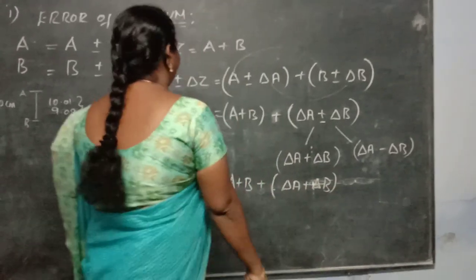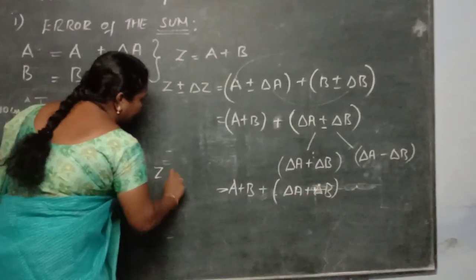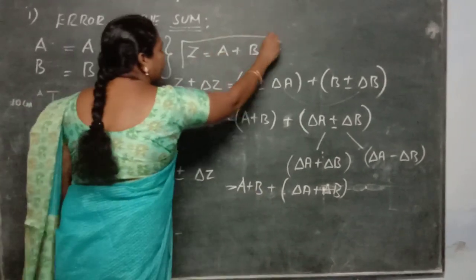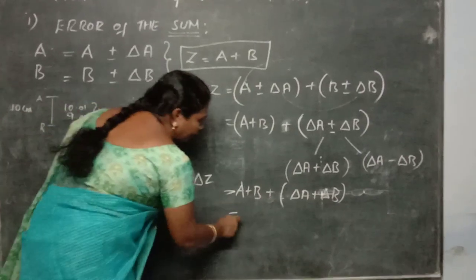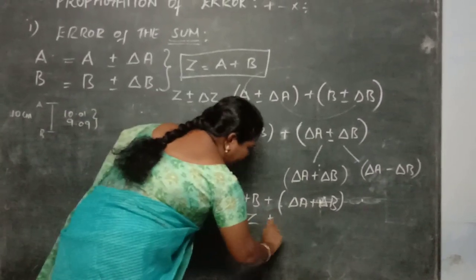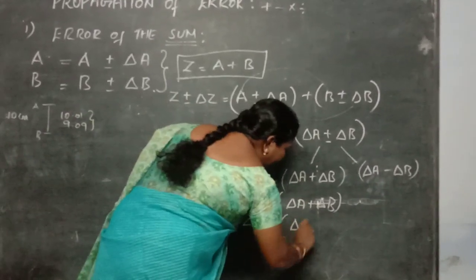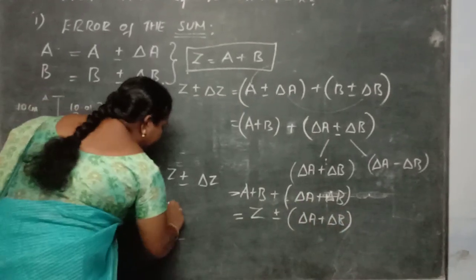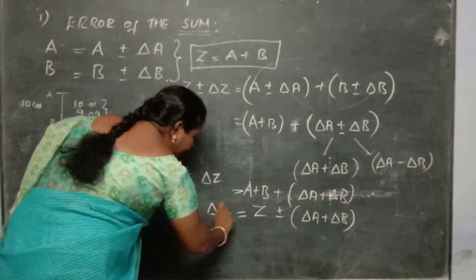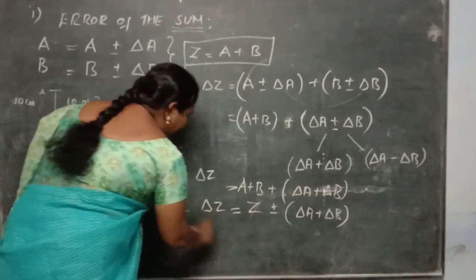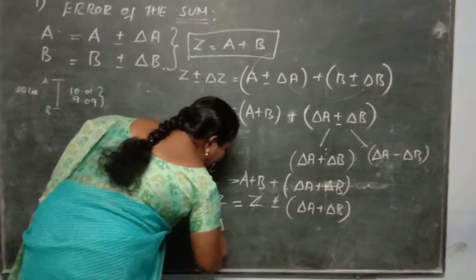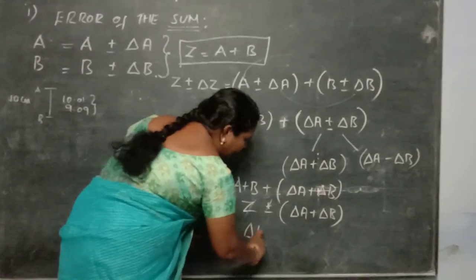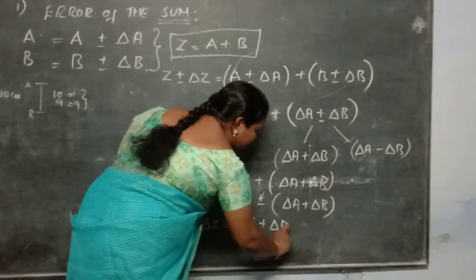Okay. So what is plus delta mean? Here, what is that? Z plus or minus delta z. A plus B, you are going to write, is equal to z. So you can take this term as z plus or minus delta z. Then what do you have? Delta a plus delta b. See here, that is z plus or minus delta z. Cancel that z and plus or minus, and you get the term delta z, that is the error in z, is equal to delta a plus delta b. So this is the answer.